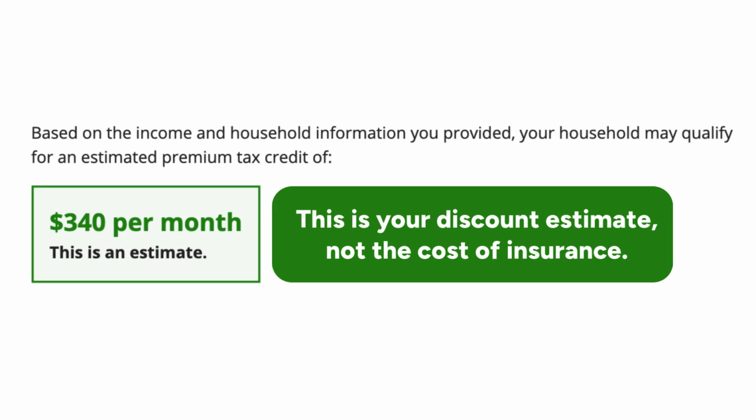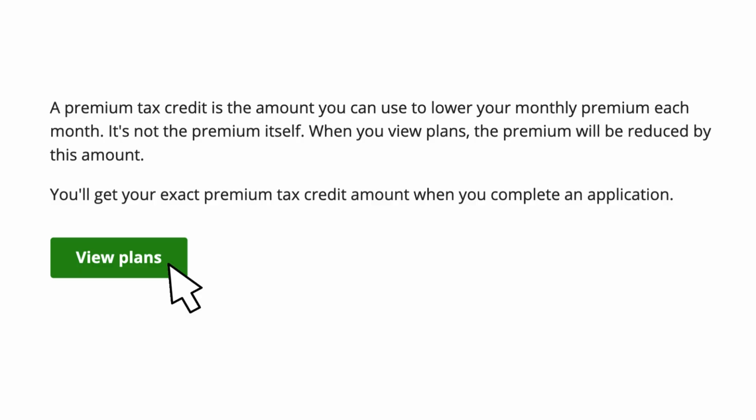The next number you will see is your estimated discount. Important note, this is not the cost of a health plan, it's your estimated discount. When you look at the list of plan options, the discount will be subtracted from the monthly premium. To see the list of marketplace plans available in your area, click the green View Plans button.